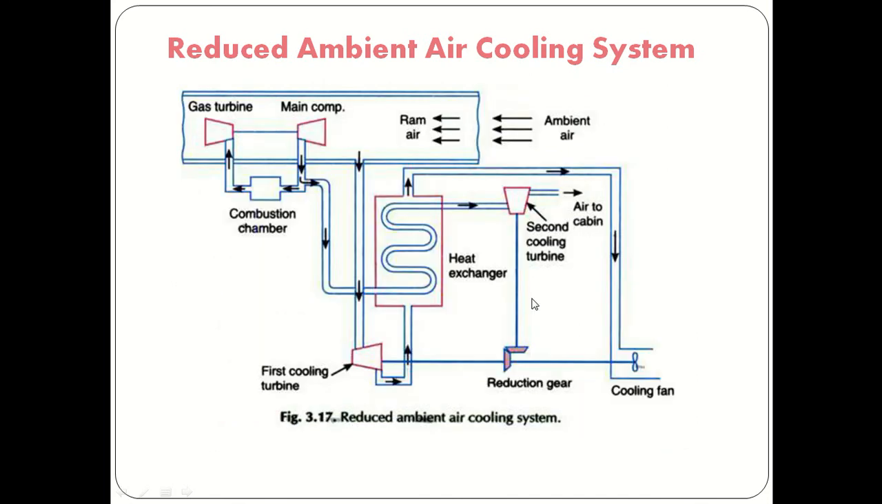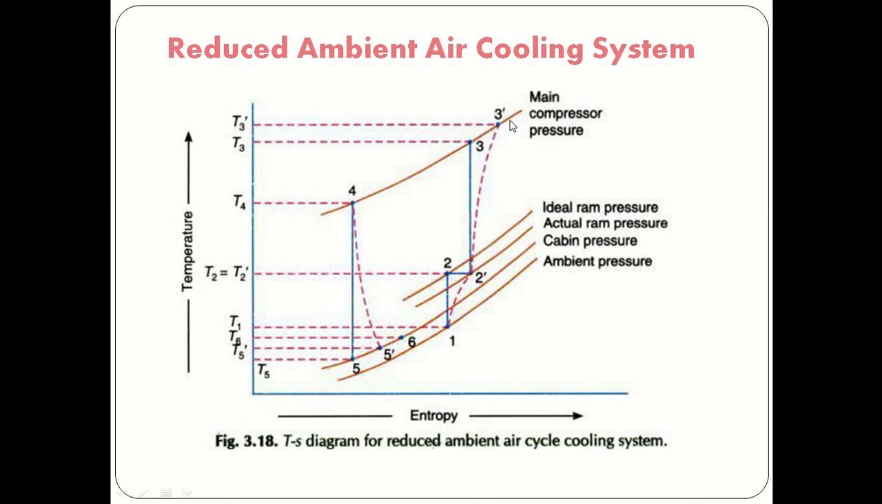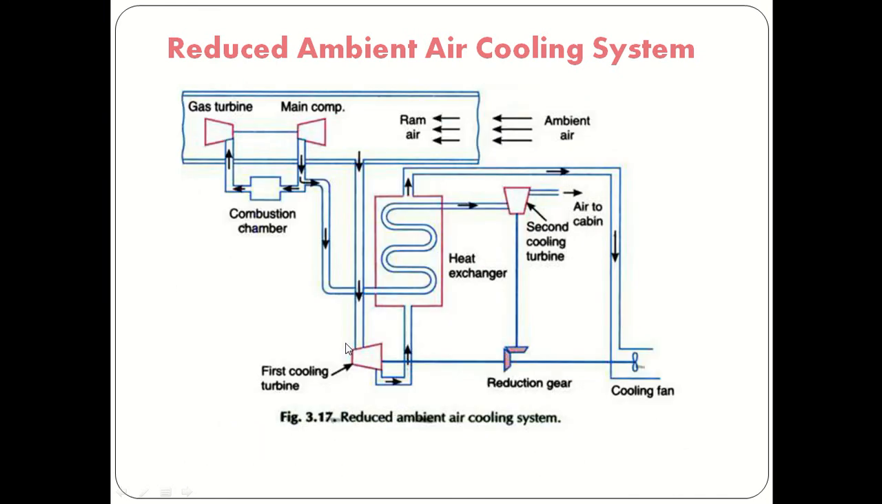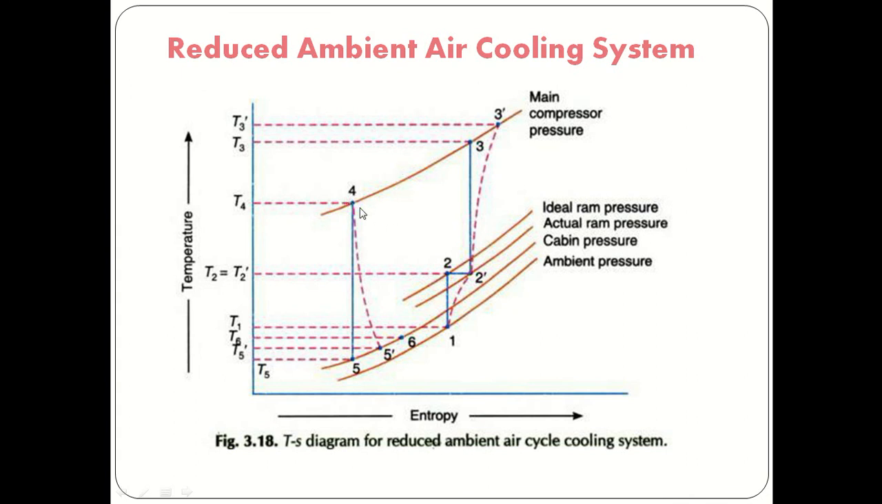after compression, that air will be cooled in the heat exchanger. So this is the heat exchanger. Now in 3 dash to 4, the cooling of air will be taking place, and after that, that air will be expanded on the secondary cooling turbine, and after expansion, it will be supplied to the cabin. So the same is plotted here. So 4 to 5 dash is the actual expansion process, and after that the cooled air will be supplied to the cabin. So this is about the reduced ambient air cooling system TS diagram.